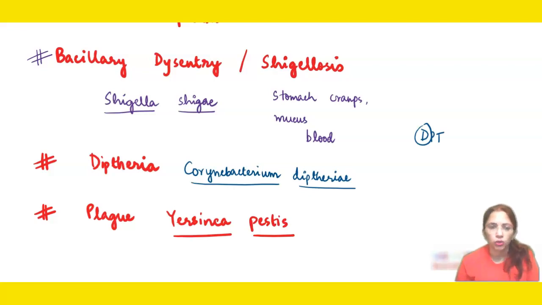All these bacterial diseases are curable with the help of medicines which are known as antibiotics, because antibiotics are those chemicals that are produced by bacteria or fungi, and they act on other bacterial individuals. So antibiotics are quite useful in treating all the communicable diseases that are caused by bacteria. So the names of these bacterial diseases are important. Specifically, typhoid is very important because much detail is given in the NCERT, so we must know each of it.